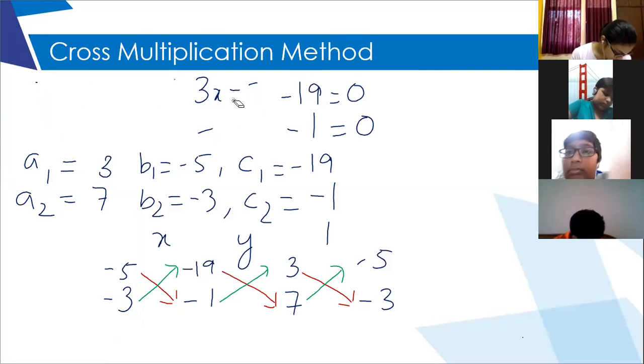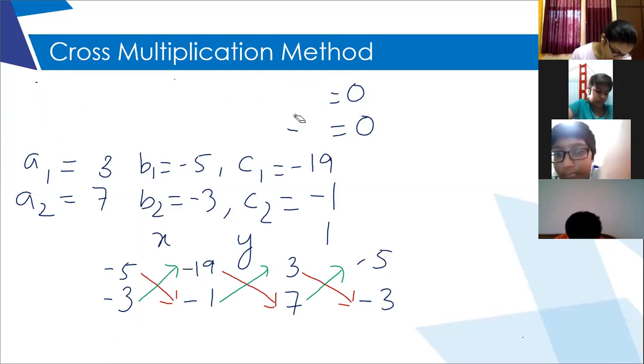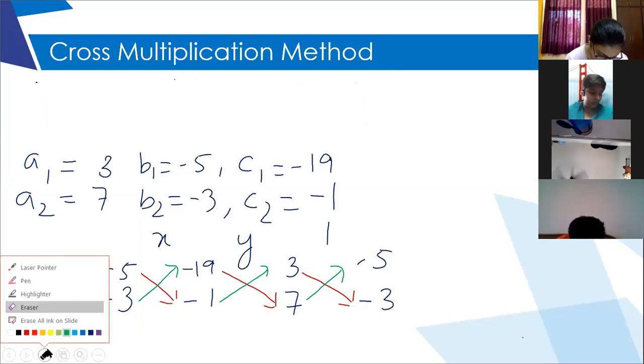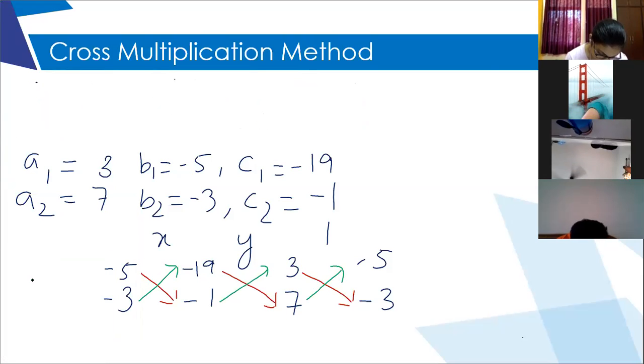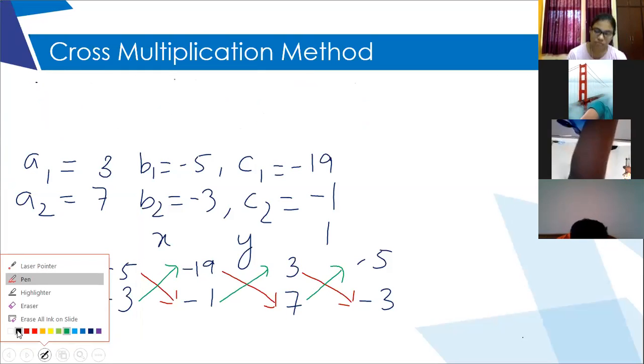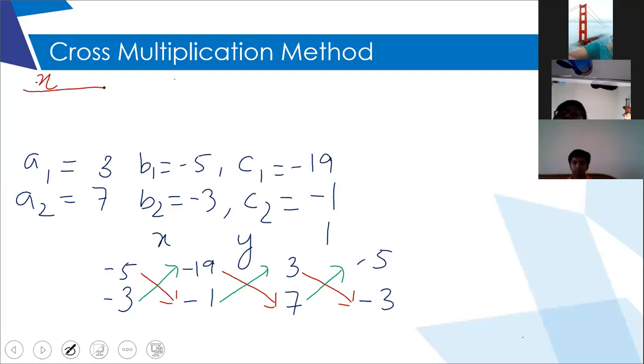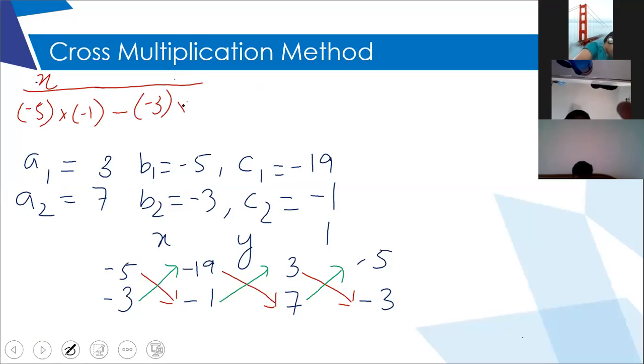And then finally I have to get the fractional form. So x upon, very good, upon minus 5 into minus 1. Then minus x upon minus 5 into minus 1. When the things are negative, we always put them inside brackets. Then put a minus sign, and minus 3 into minus 19 is my first fraction.